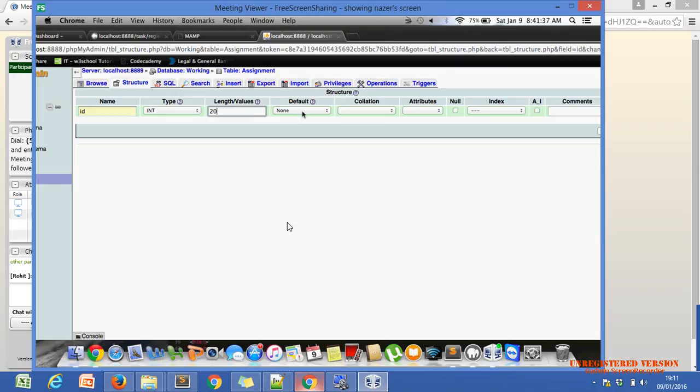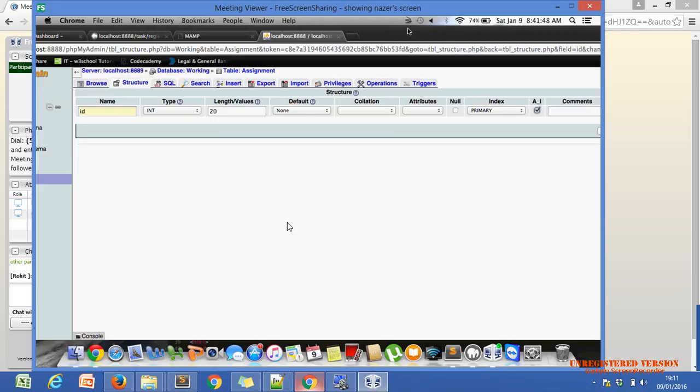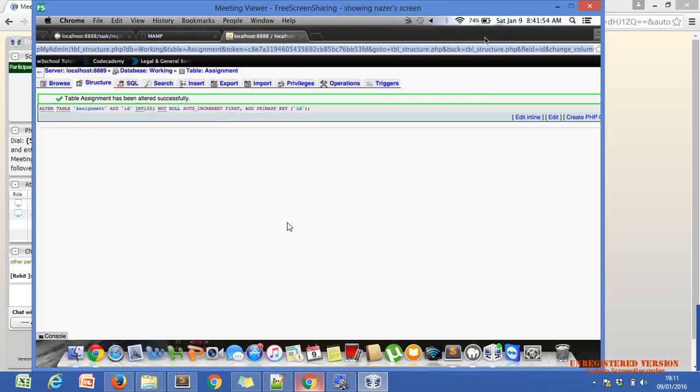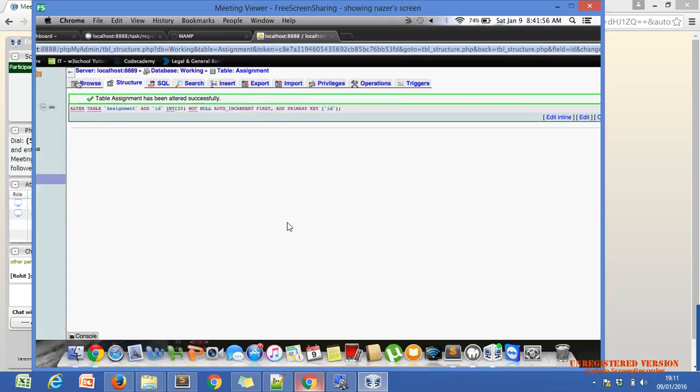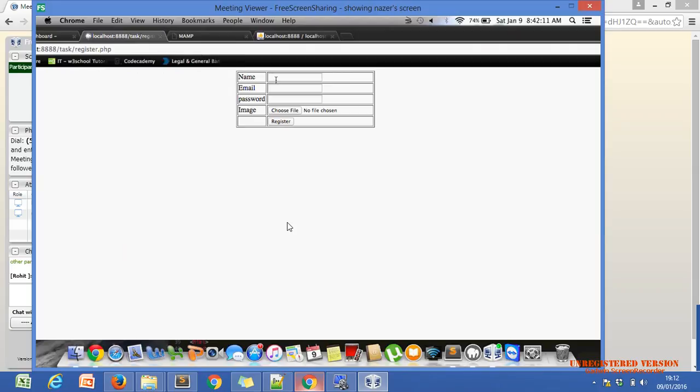No, direct. Go to auto increment and select primary key. Here is one primary key. Okay, just click on OK. Just click on OK. Go. Sorry, and just click on Go. Save. Now you can run your program. Just click on browse. You can run it.